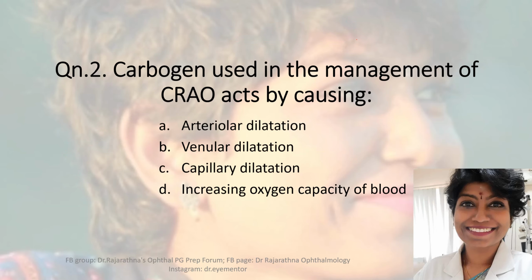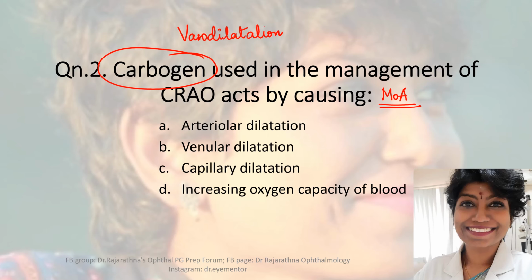The next question is about Carbogen again. Carbogen used in the management of CRAO acts by causing... So essentially they are asking you about the mechanism of action of Carbogen. If you know a little bit about Carbogen, you would know that it acts by causing dilatation of vessels, vasodilatation. Now if you know this, then probably you would be entertaining options A, B, C, and ruling out option D, increasing oxygen capacity of blood.